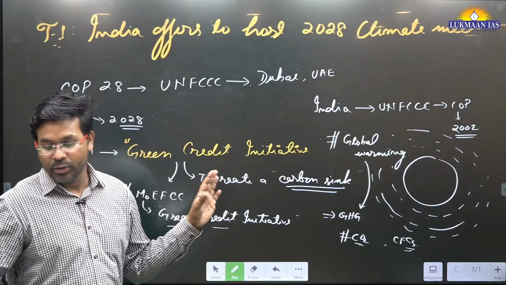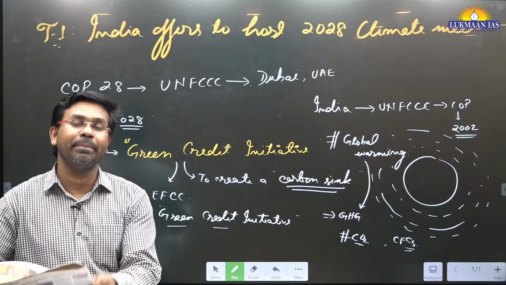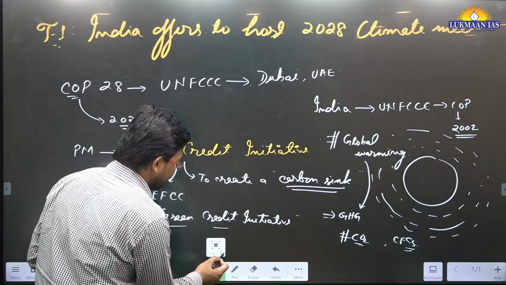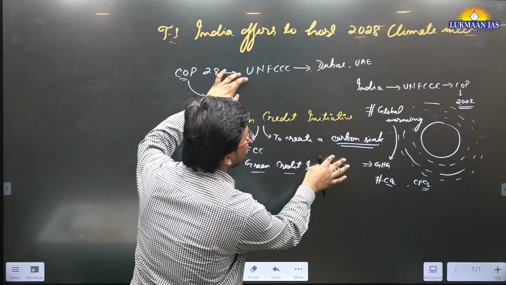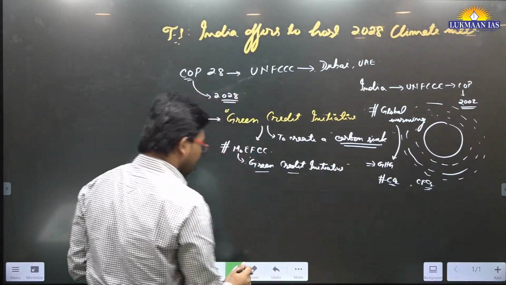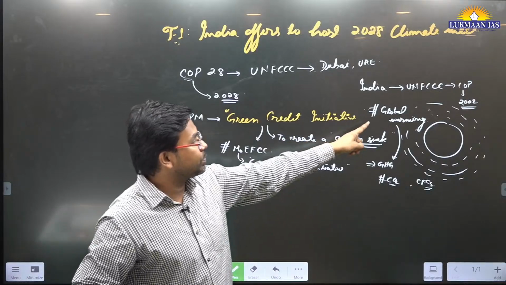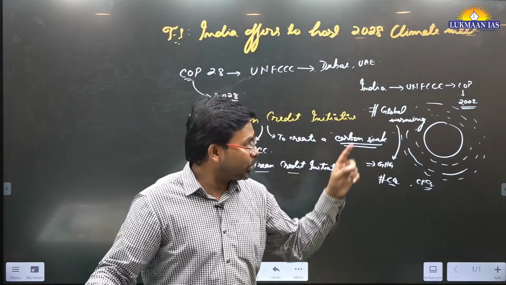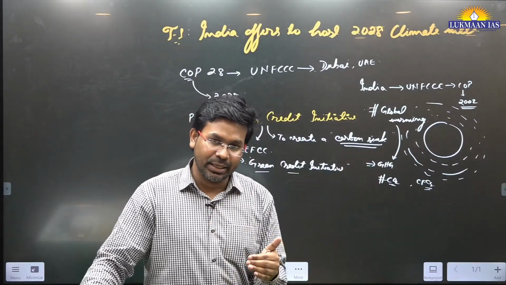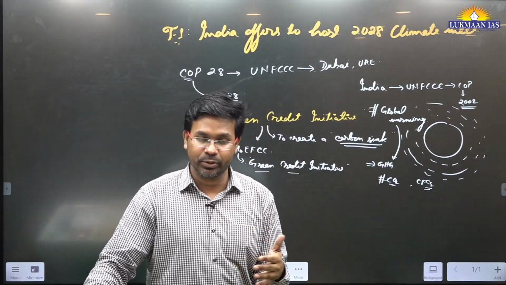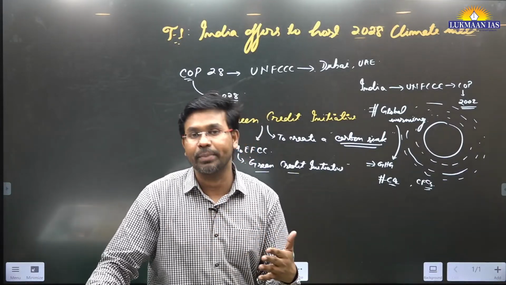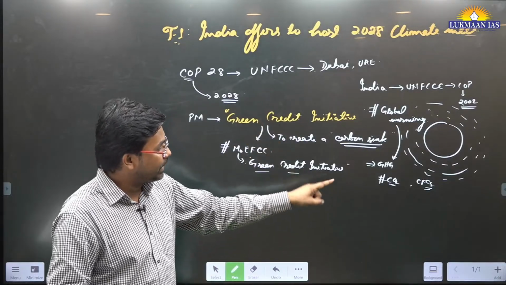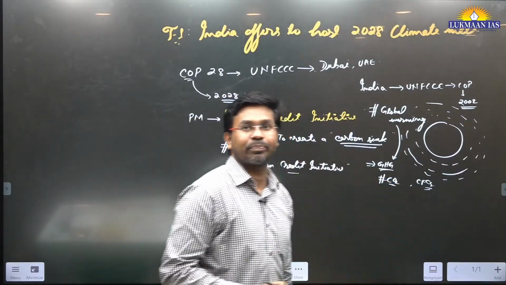So this is the thing. Over here, the Prime Minister of India has talked to different countries, the developed countries, right? Generally, the developed countries are the ones that are more responsible for polluting the environment and for global warming, because these countries have contributed to global warming to a great extent during their phase of development. They have been emitting a huge amount of carbon dioxide and greenhouse gases. This is the thing, okay?